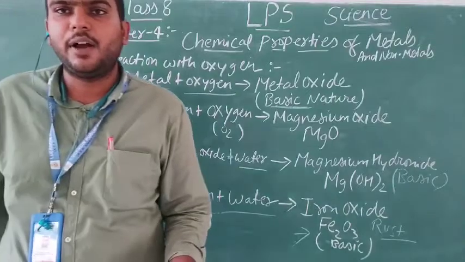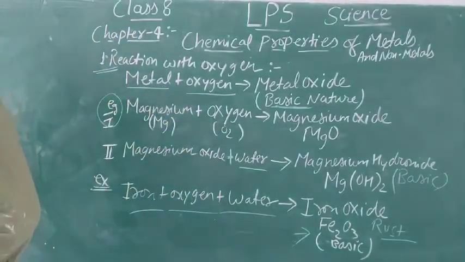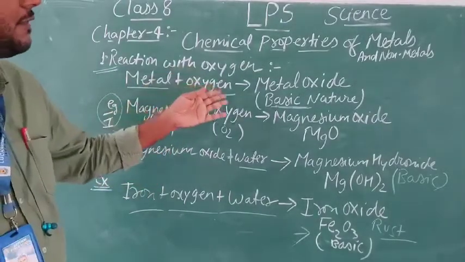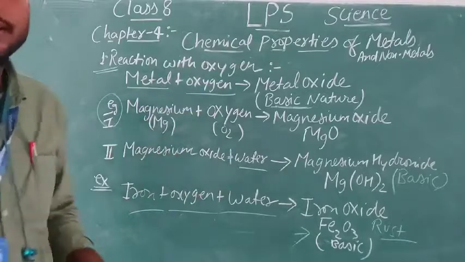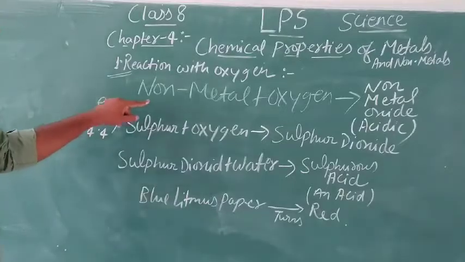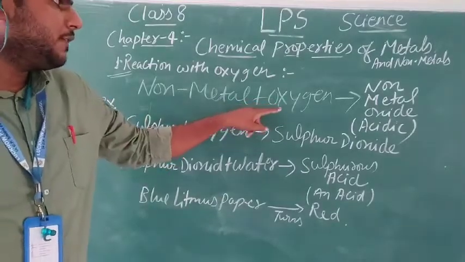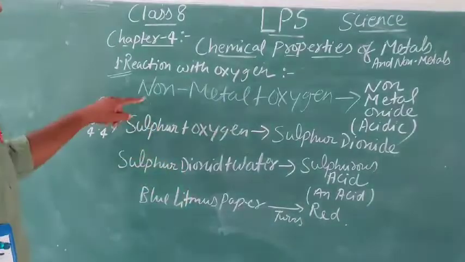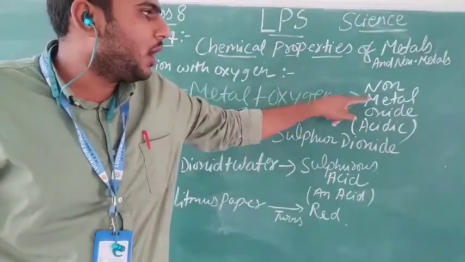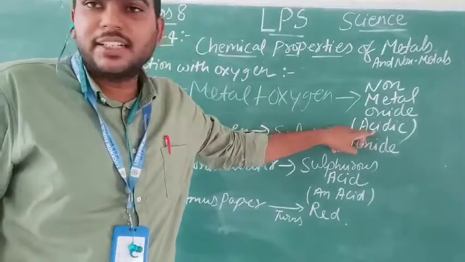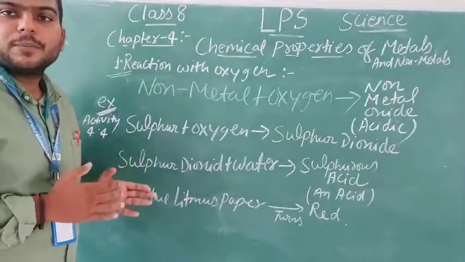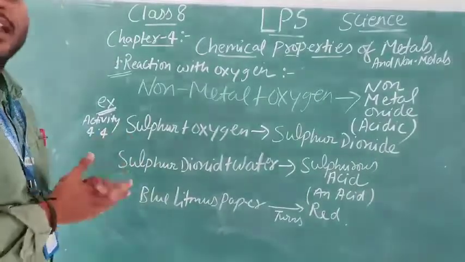After that, the second point is reaction of non-metals with oxygen. I will be telling you about the reaction of non-metals with oxygen. So what we see, when a non-metal reacts with oxygen, it is going to form a non-metal oxide, which is acidic. For the example, we are going to take the example from activity 4.4 from your NCERT book.